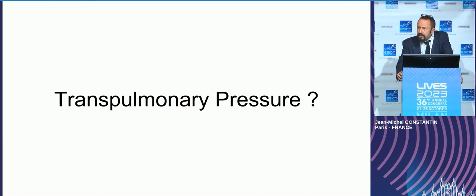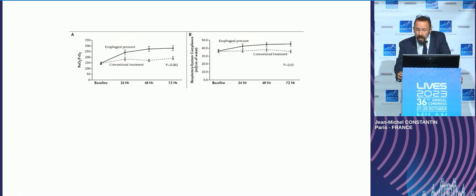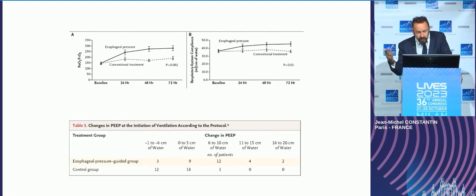The transpulmonary pressure is probably more interesting from the physiological point of view, and looking at the data from the group of Boston, of Daniel Talmor, it makes sense, because it gives us the opportunity to choose a good PEEP according to the chest wall and lung compliance of our patient, and it's quite clever for setting PEEP.